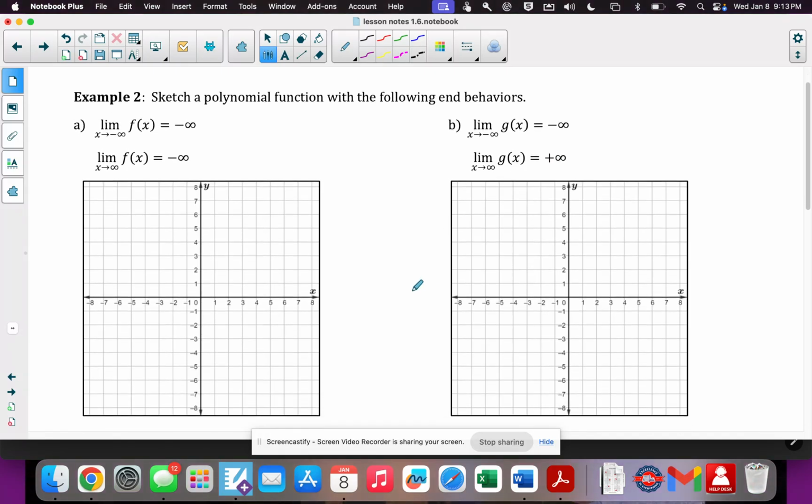Basic sketch. All right? So it's just a question of being able to read it. So this says that as x is going to negative infinity, the y is going down, and as x goes to positive infinity, the y is going down. Basic function. Since both sides are going down, you could literally draw this as a parabola. If you want to give it more curves, that's fine. You could do that and then go down. Those would both be considered an appropriate sketch. Basically, what you're realizing is that this must be an even function.